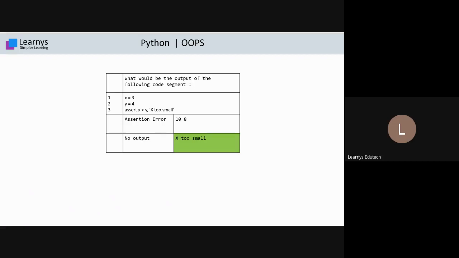Sir, Utkarsh is saying both A and D will be printed. A is printed by default by the system, and it will be printed as assertion error colon x2 small, मतलब पहले assertion error लिखा होगा फिर colon x2 small, बट वहां पे क्या लिखा है, what with the output, आप तो output ये देना चाहते हैं ना,